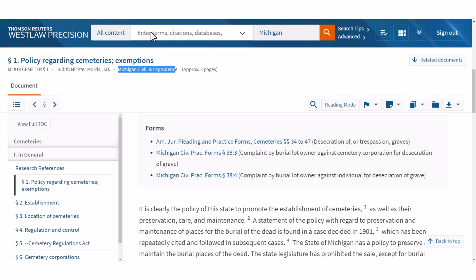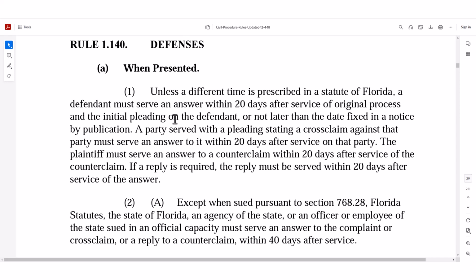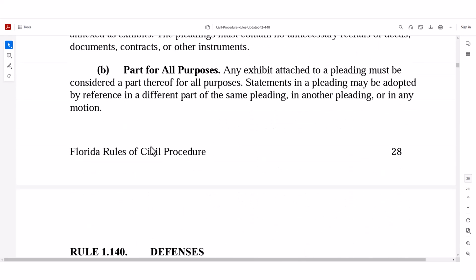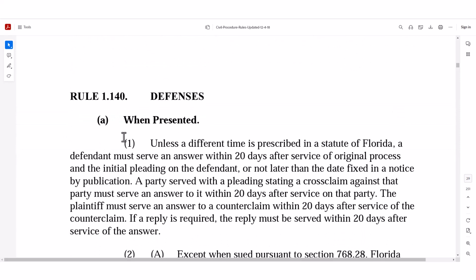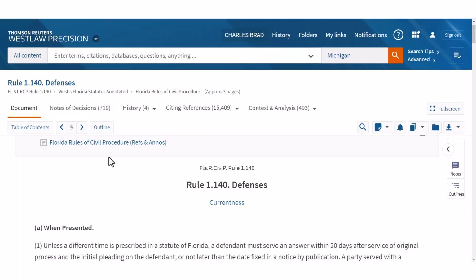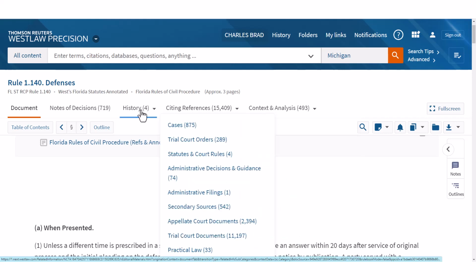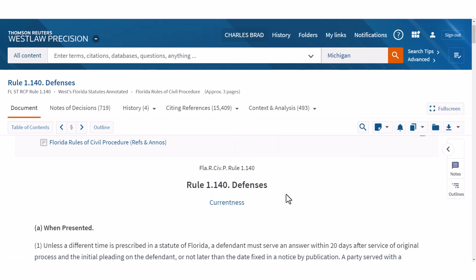Okay, now here is an official piece of codified law. So I was just showing you an encyclopedia as an example of some annotations that Westlaw has added. Now this is codified law. This is a court rule, just happens to be for Florida. And here's what it looks like on the official website. This is just a PDF from the official website, Florida Rules of Civil Procedure, and we're looking at Rule 1.140. If you look at the same thing in Westlaw, you'll see all of these cross-references. These are called annotations. So annotations are simply all of these cross-references to other authority that is related to what you're looking at.